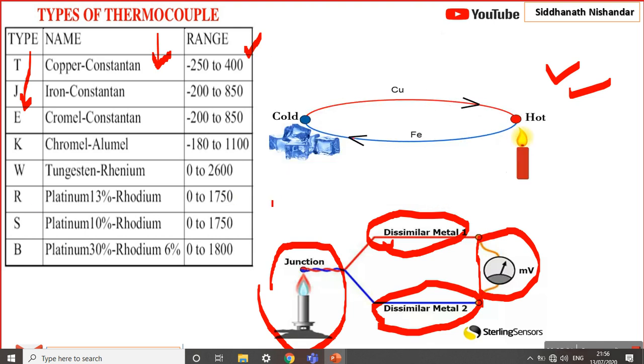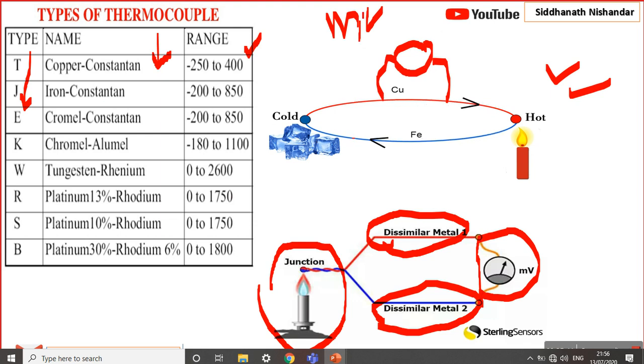Okay, this is the Seebeck effect. If you see, there's one animation here, this is the Seebeck effect. If we maintain one end hot and the other end cold, across that loop it may produce a voltage. If I attach a millivoltmeter, the voltage developed is in millivolts.